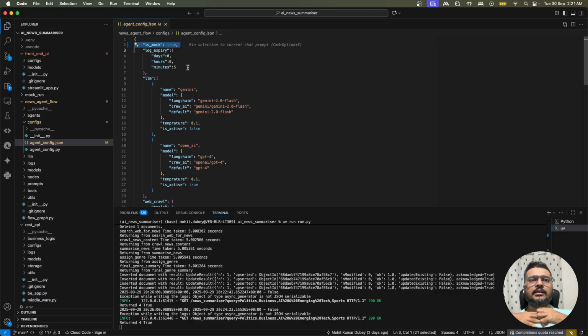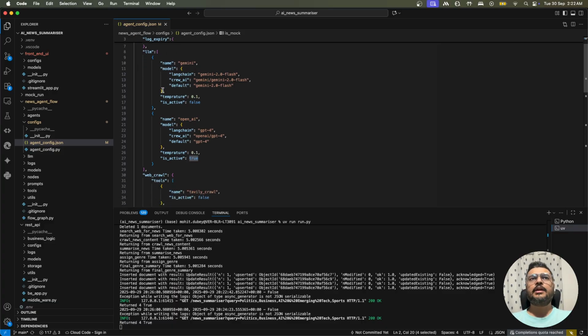In that case, it does not make the actual LLM calls; rather, it takes the result from the previous call and gives it back to you. So you can save a lot on cost, especially during development. At that time, it is advised to set is_mock as true. You bring the results the first time, and after that you use it as true, do all the things, and only when you are deploying the application can you make it false.